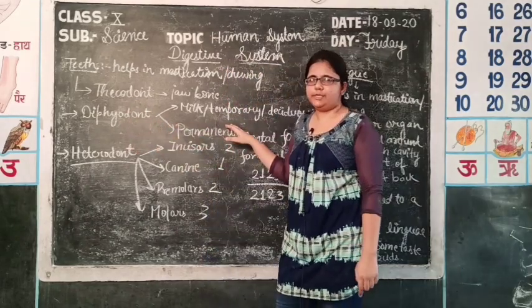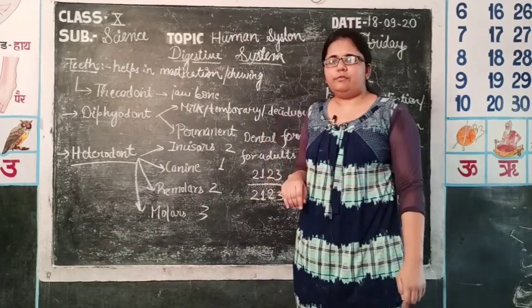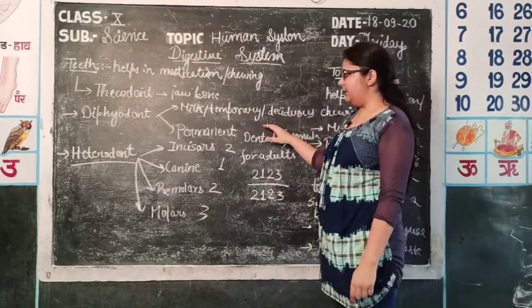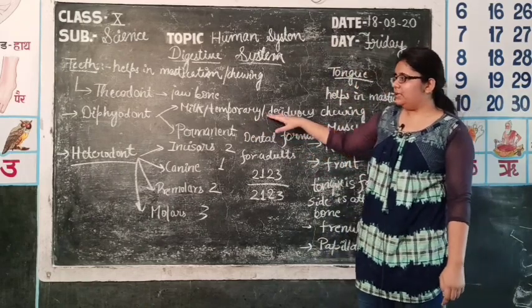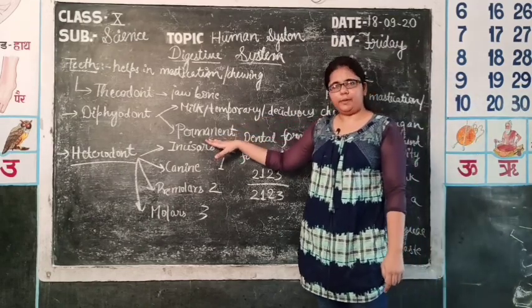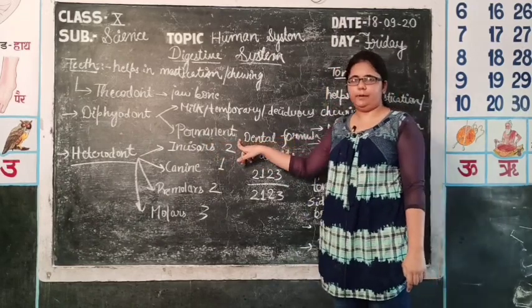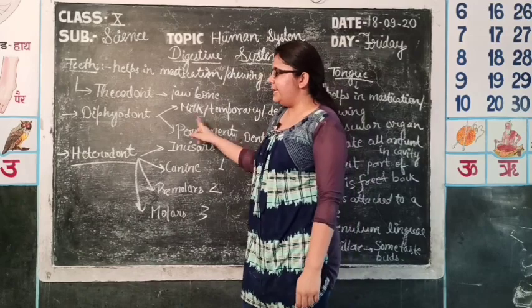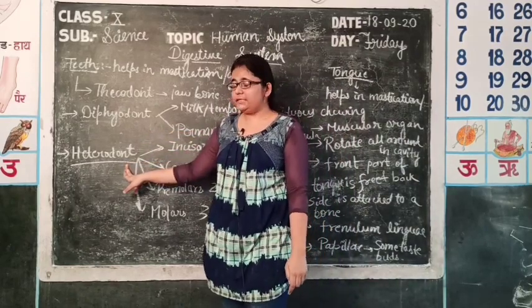In this type of dentition, teeth come twice in our life. First, in children, they are milk teeth, temporary or deciduous teeth. When they break off, then comes the second set, the permanent teeth, which are present in adults. These are 32 in number. Then comes the next and most important classification of the teeth, that is heterodont.